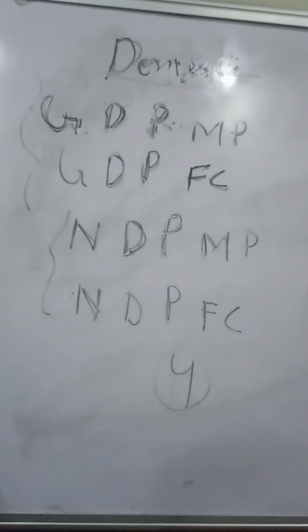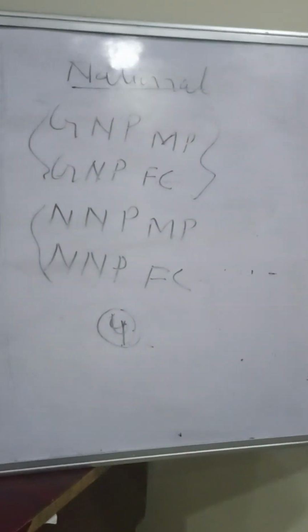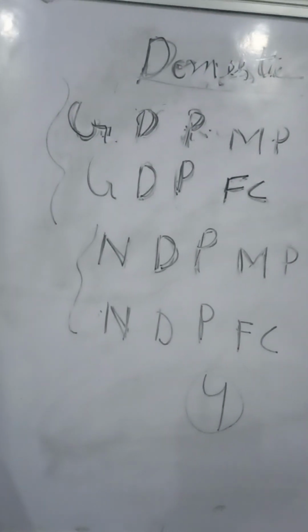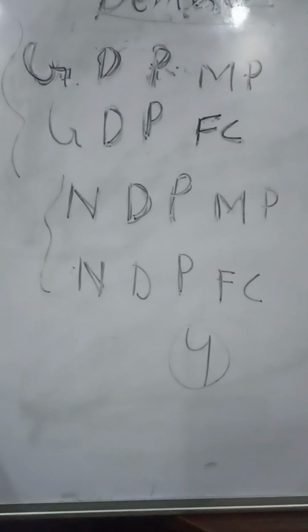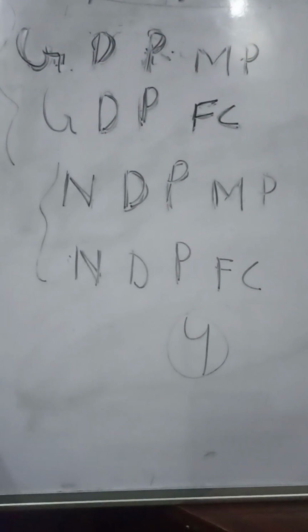So on the basis of these 3 points, how many aggregates do we have in total? 8 aggregates. You can see 4 domestic and 4 national, right? Come to domestic aggregates: 2 gross and 2 net. 2 gross, GDP at MP, GDP at FC. 2 net, NDP at MP, NDP at FC, right?